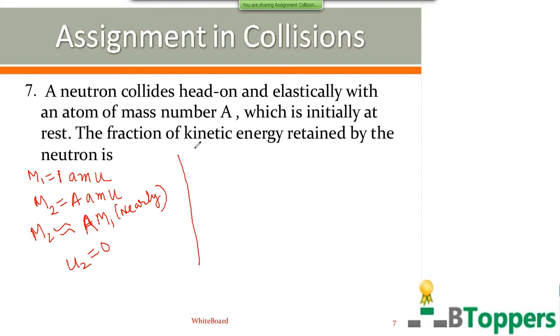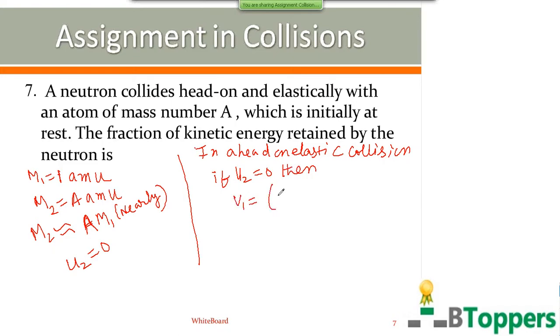So in a head-on elastic collision, if the second particle is initially at rest, then the final velocity of the first particle or neutron can be written as m1 minus m2 by m1 plus m2 into u1.